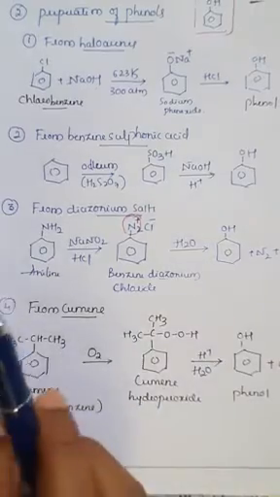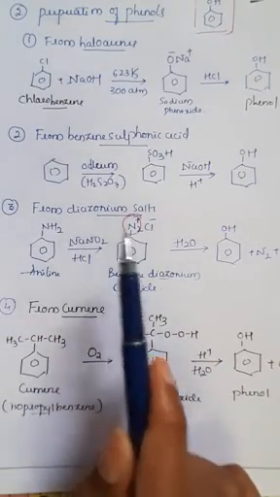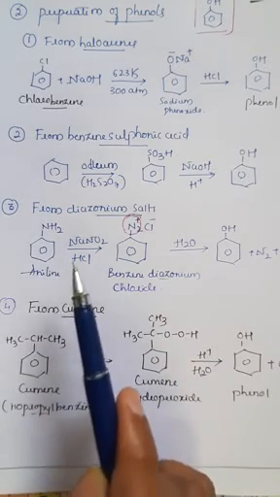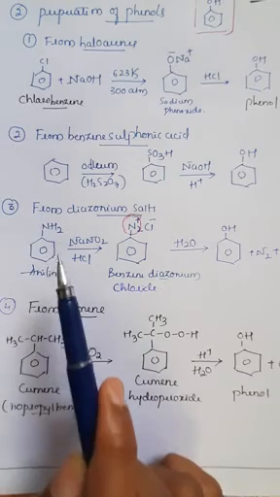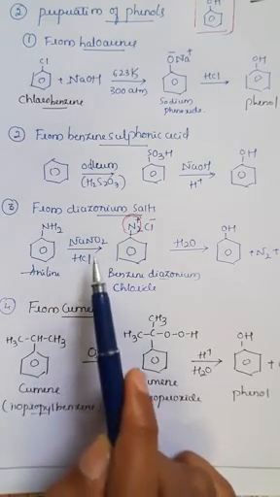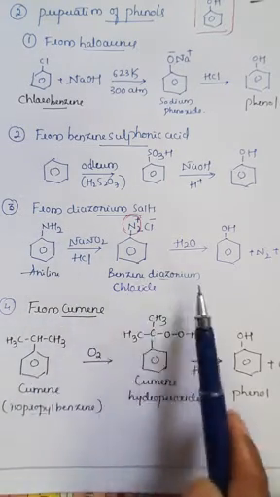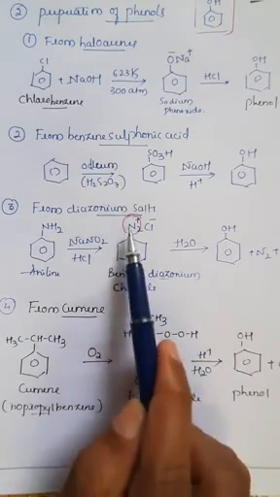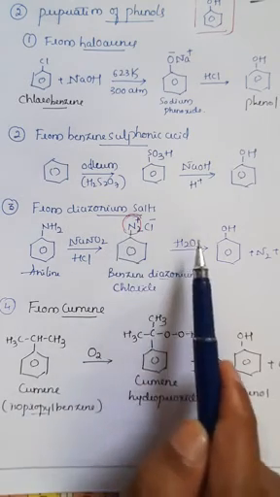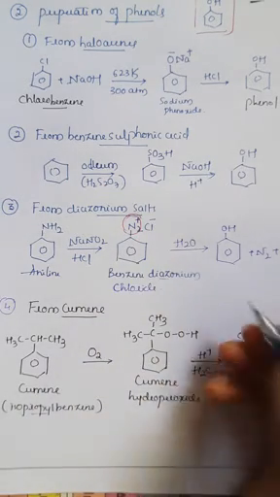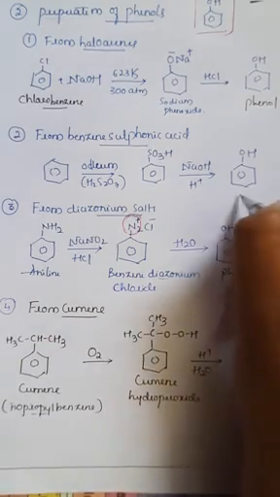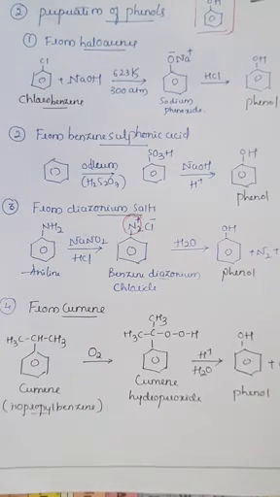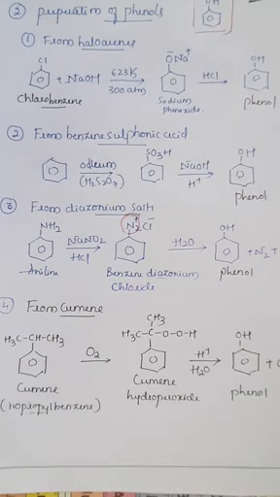Similarly, from diazonium salt, the third reaction is we can prepare phenols from diazonium salts. Whenever you take aniline, means the benzene ring which is bonded to NH2, in presence of NaNO2 and in acidic medium, it can be easily converted into benzene diazonium chloride. Here you can observe diazonium means nitrogen double bonded compound, and in presence of water molecule, it can be converted again into phenol, right? So in all the reactions we are talking about the preparation of phenols, right? So here in this case we can prepare phenol very easily from diazonium salts also.